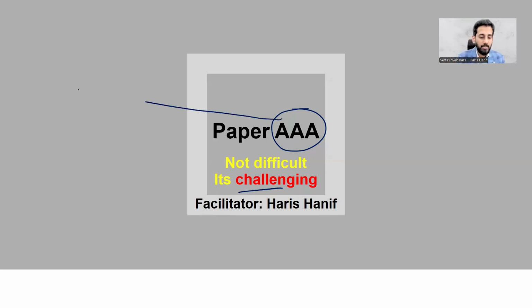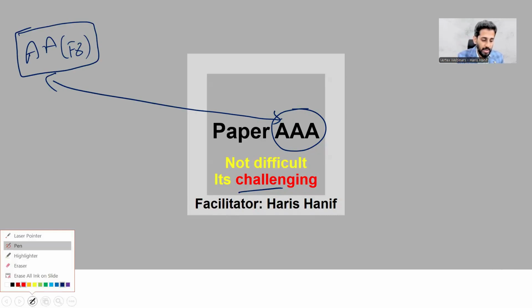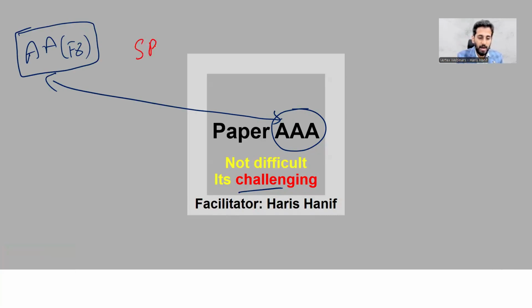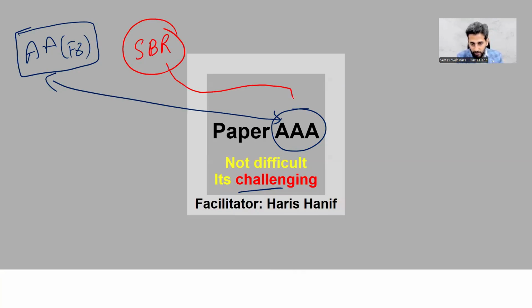Now, before going to start with this AAA syllabus and all that study stuff, I would like to make it clear that paper AAA has a strong connectivity with paper AA, which you call traditionally F8. But it's not only F8 AA, it's more than F8, because in paper F8 AA, you had got the accounting issues applicable on F3, FA level. But when you are attempting paper AAA, there is the paper which is called SBR, Strategic Business Reporting, right? So this is also the prerequisite for paper AAA.